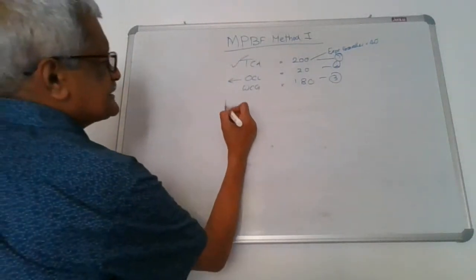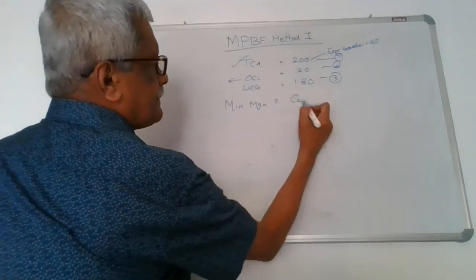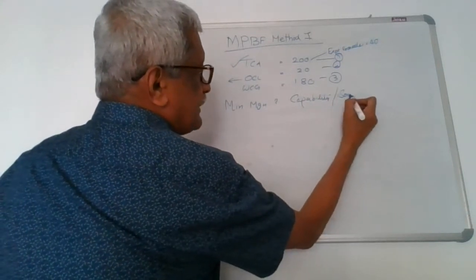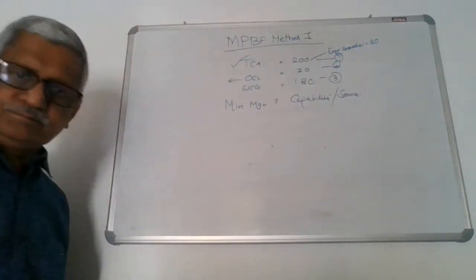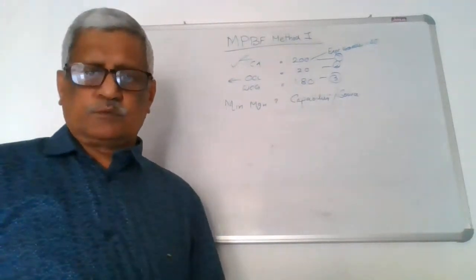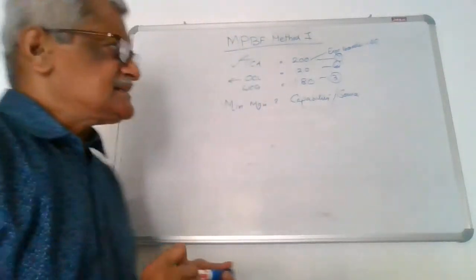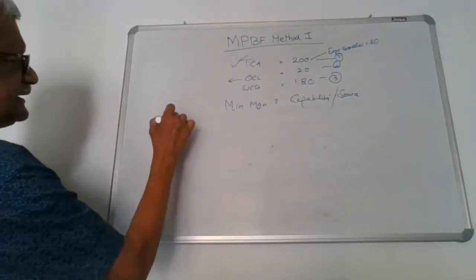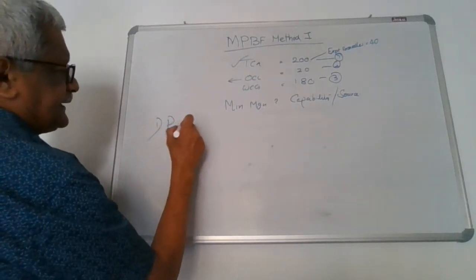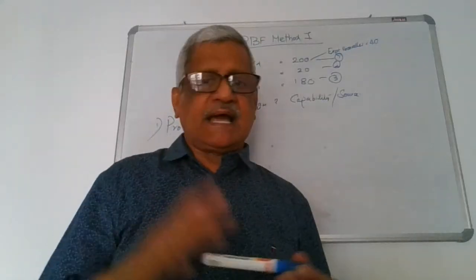The main thing we need to understand is the capability and the source from where the margin is coming. It's very important because the customer may project a source, telling that the profit generated will be retained in the business. One thing he can say is that the profit will take care of the margin that is required for the enhanced limit.